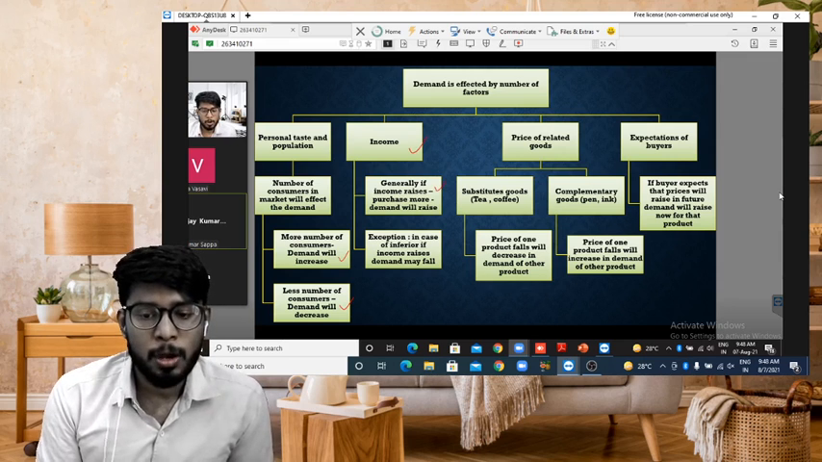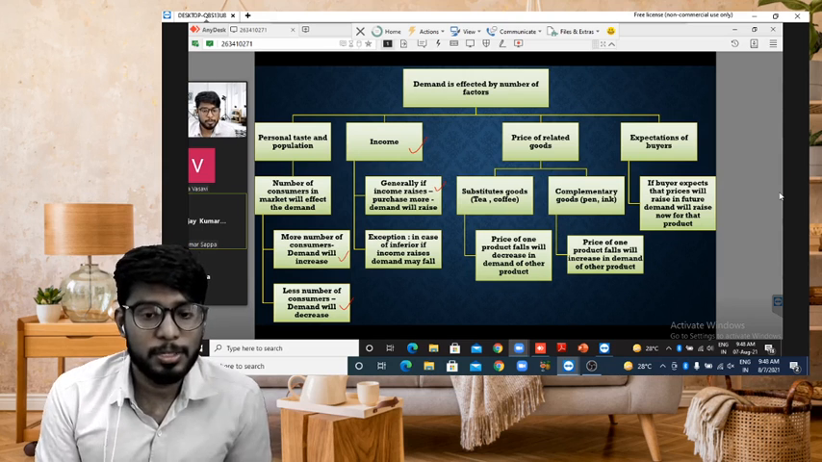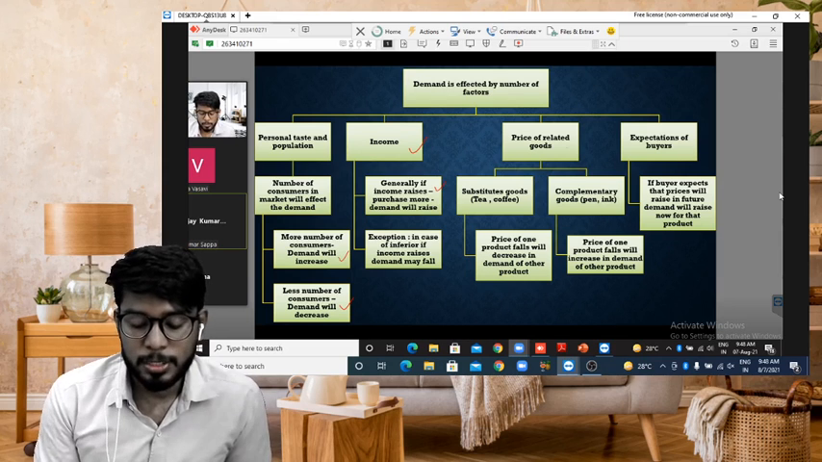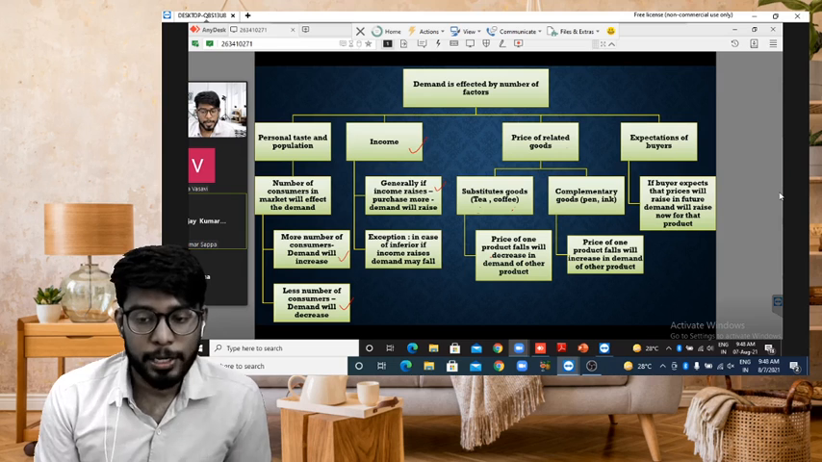Income increased for normal goods, then demand will increase. Positive shift. If income decreases, demand will decrease. Negative shift. Exception: in case of inferior goods, even if the income increases, there is a fall in demand. The price of related goods, substitute goods like tea and coffee: if the price of the product falls, the demand will decrease. Negative shift. Complementary goods: if the price of a complementary good increases, the demand will also increase for my goods. So it is a positive shift.